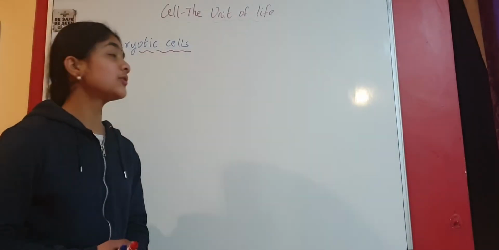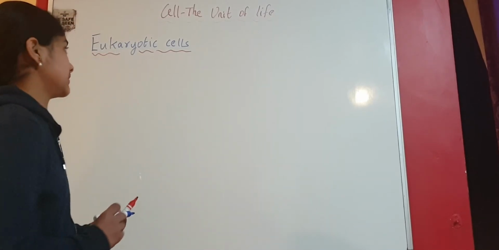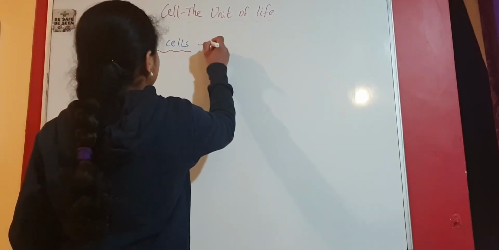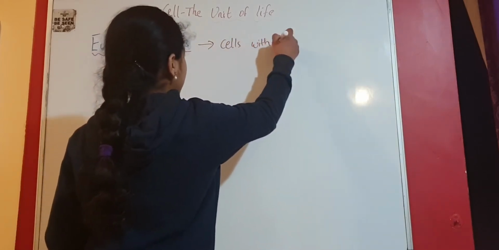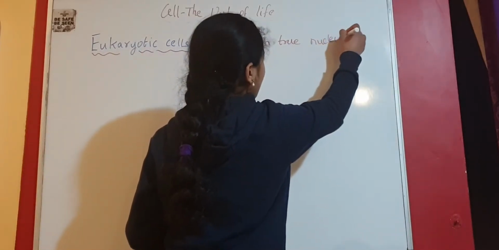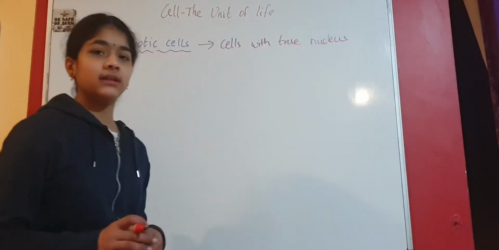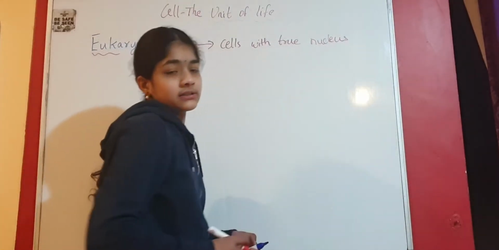In this part, we are going to talk about eukaryotic cells. First, what are eukaryotic cells? Eukaryotic cells are the cells with a true nucleus. That means they don't have scattered DNA in the cytoplasm. They have a true nucleus, or advanced.